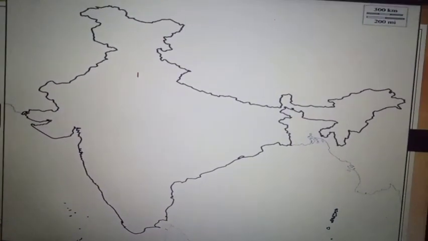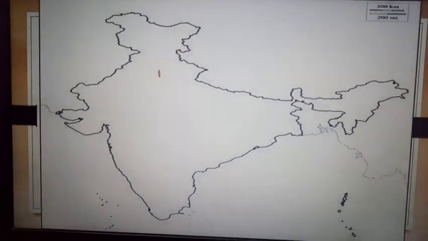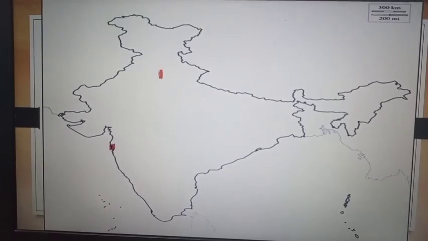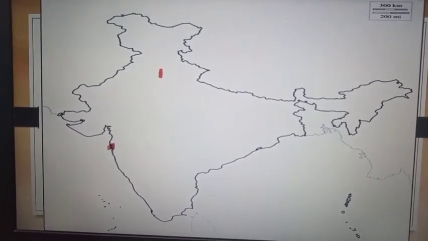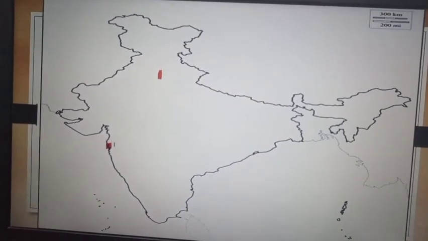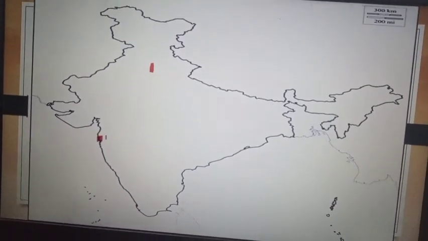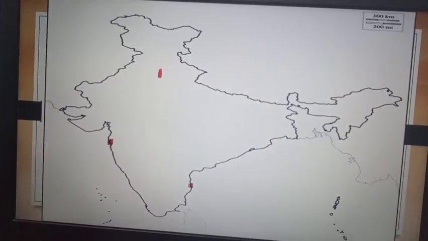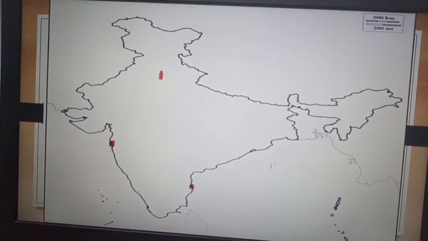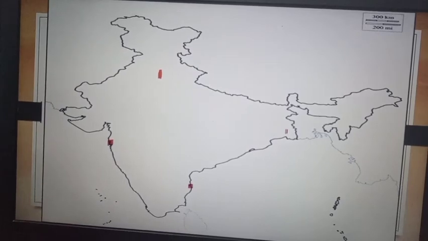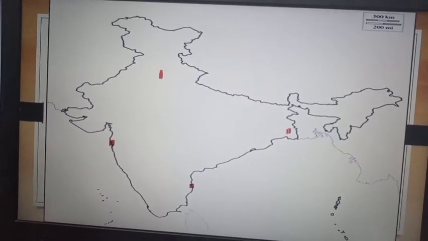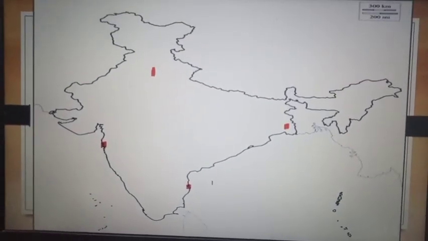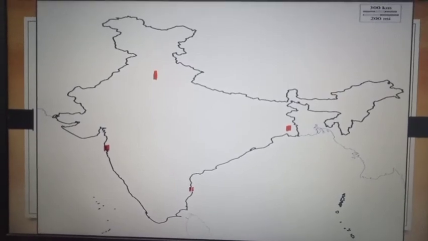The metropolitan cities in India. India's capital is Delhi, and Mumbai. Delhi is also marked for its international airport. Mumbai, the Manchester of India. In and around Mumbai, there are a lot of cotton mills. And then Chennai. Chennai is also called the Detroit of Asia because most of the automobile industry is located in this place. And then Calcutta. Calcutta is very important, as it is a jute production area. Chennai is also marked for its international airport.